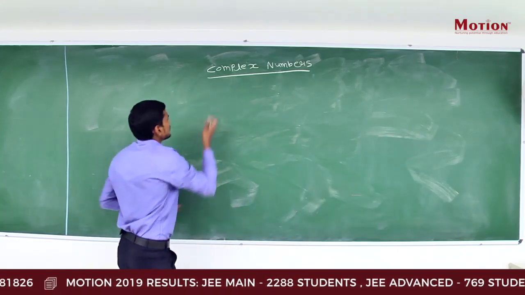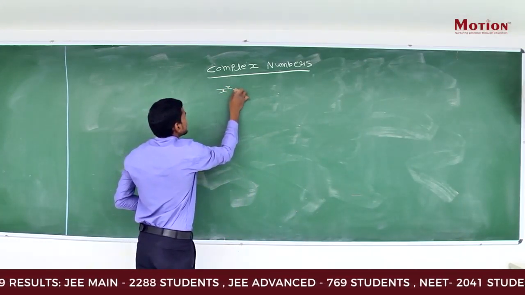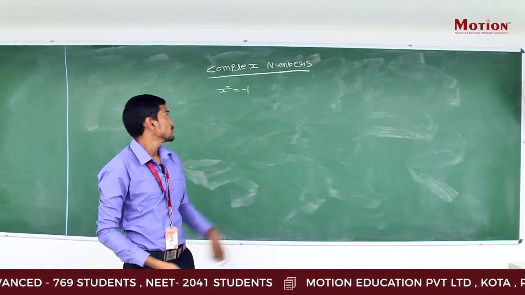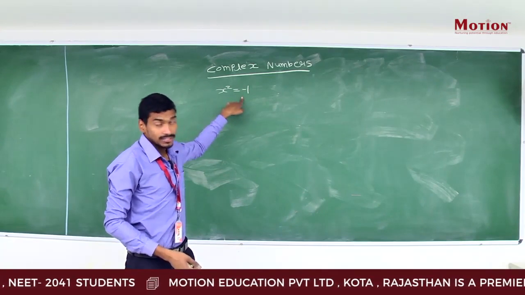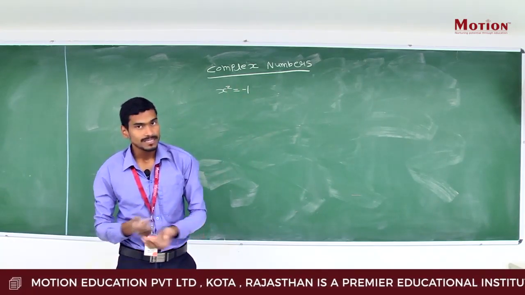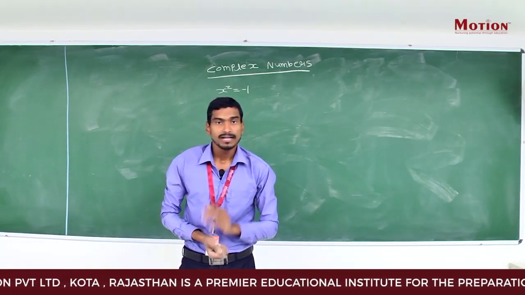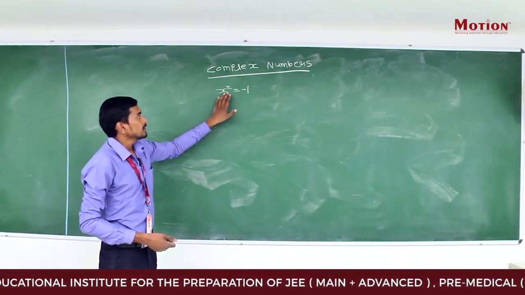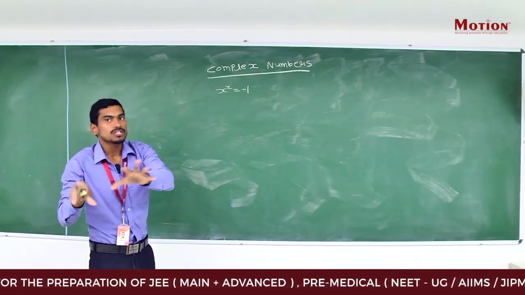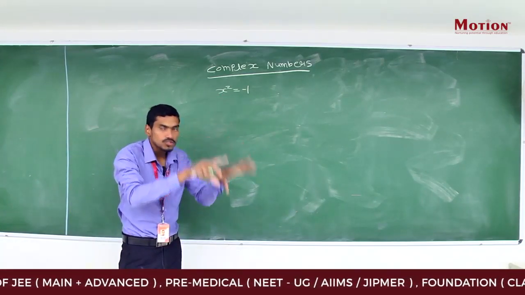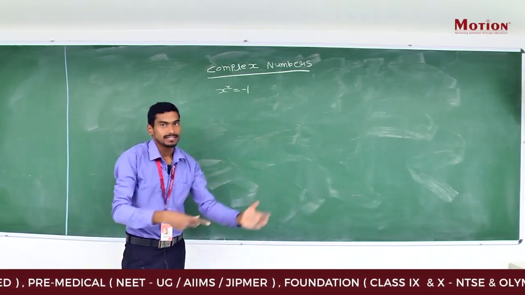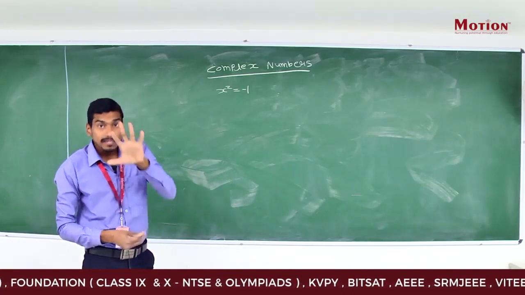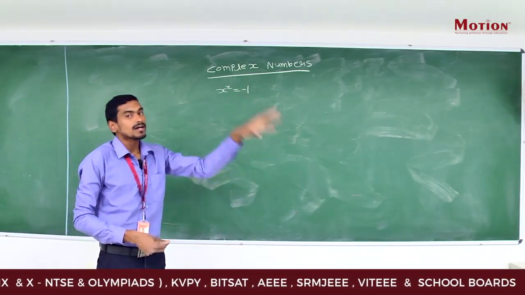See, if I say x square is equal to -1 and if I ask you, tell me how many real solutions this equation has, what will be the answer? Answer will be 0. Why 0? See, x square. x can be either a positive or a negative number, and you know if a positive number is squared, it will be a positive number, and if a negative number is squared, it also becomes a positive number.